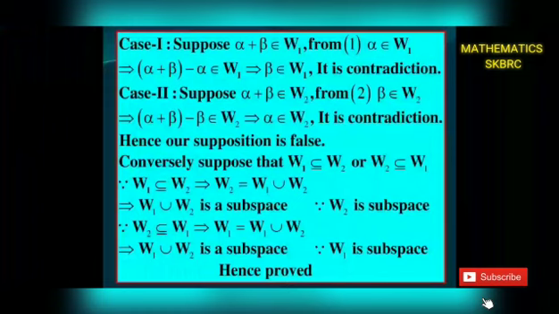Since W1 is a subset of W2, that gives W2 is equal to W1 union W2. Since W2 is a subspace of V(F), W2 is equal to W1 union W2, that gives W1 union W2 is a subspace of V(F). Similarly, W2 is a subset of W1, that gives W1 is equal to W1 union W2. Since W1 is a subspace of V(F), that gives W1 union W2 is a subspace of V(F). Therefore, W1 union W2 is a subspace of V(F) if and only if one is contained in the other. Hence, we complete the proof.